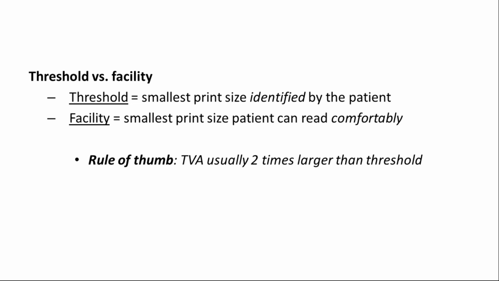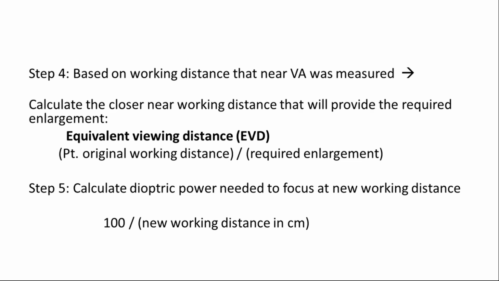Now, before discussing the target visual acuity, I just want to discuss what is threshold and facility. Threshold is the smallest print size identified by the patient, and facility is the smallest print size the patient can read comfortably. So the rule of thumb is whenever you are finding target visual acuity, it should be 2 times larger than the threshold. Okay, now moving towards how to find equivalent viewing distance.